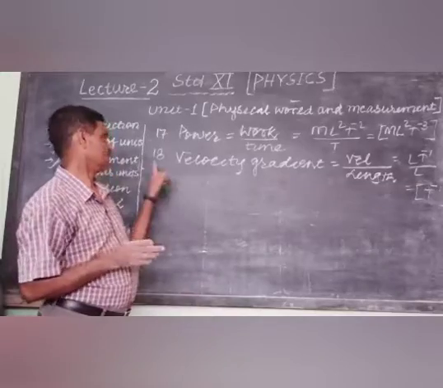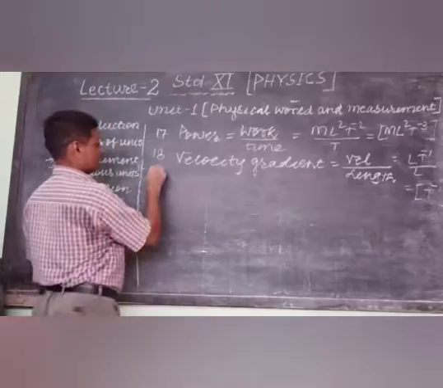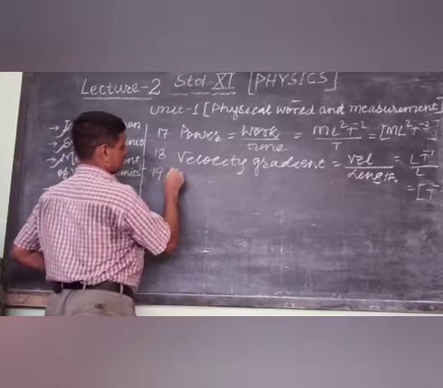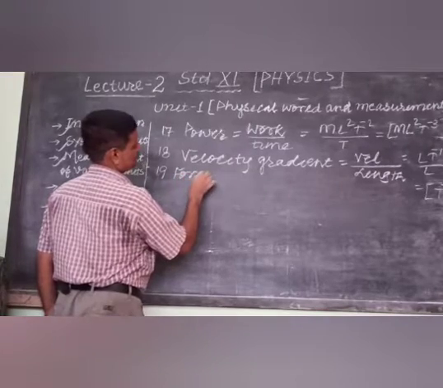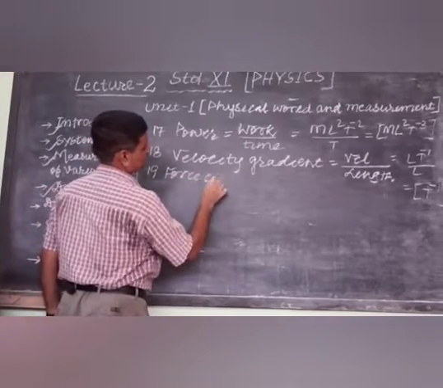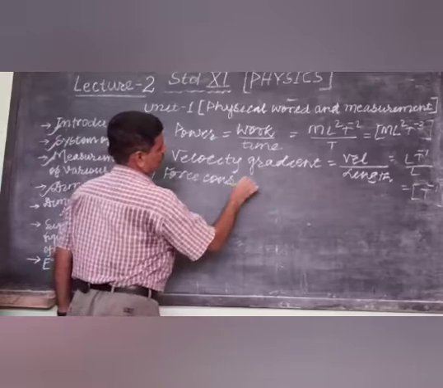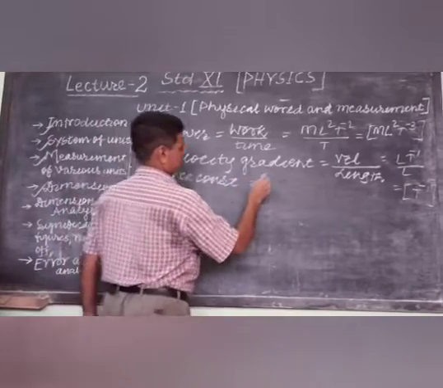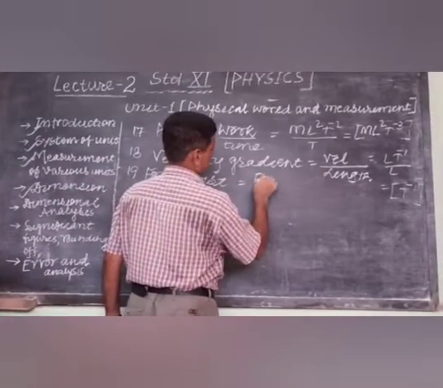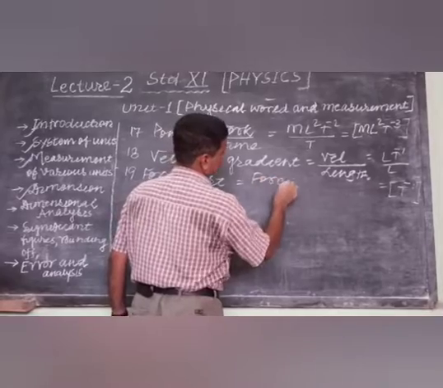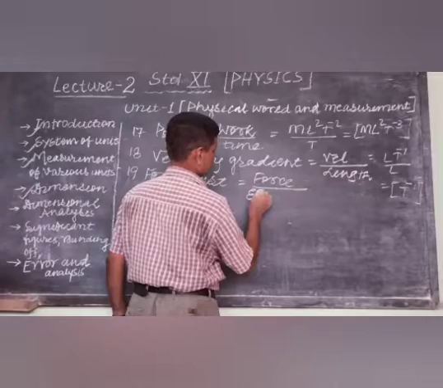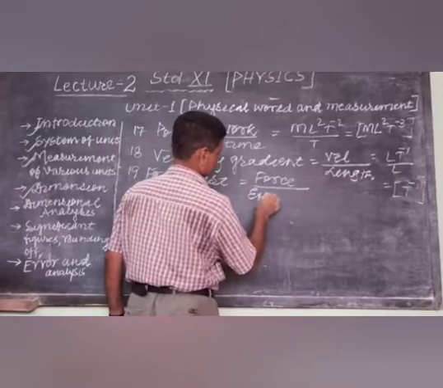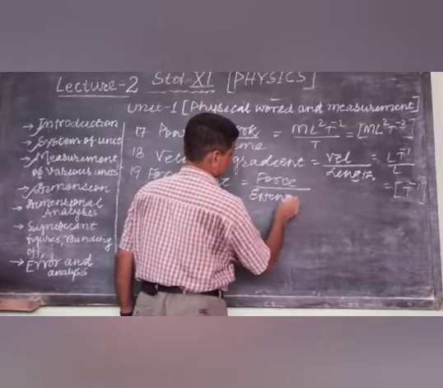This is number 19, a very new term, force constant. Force constant is force by extension.